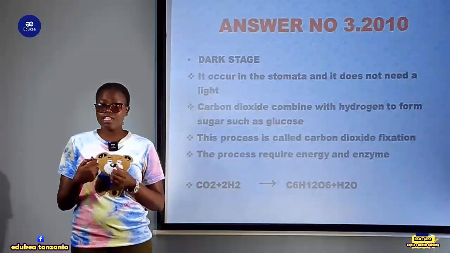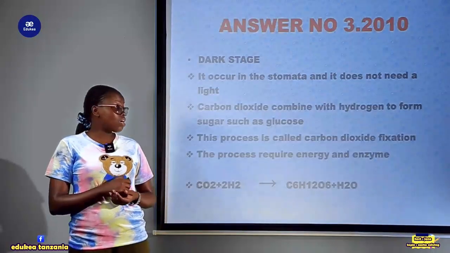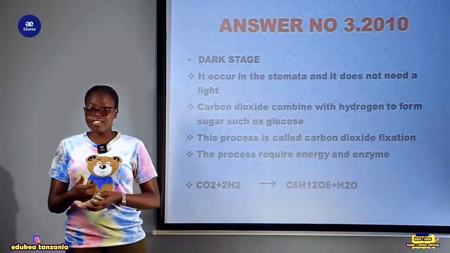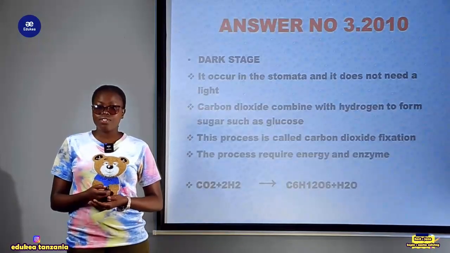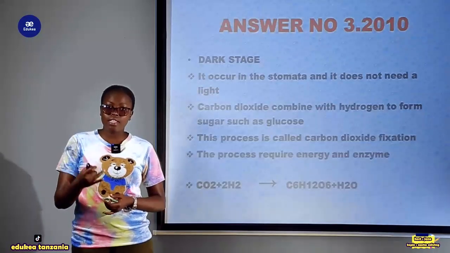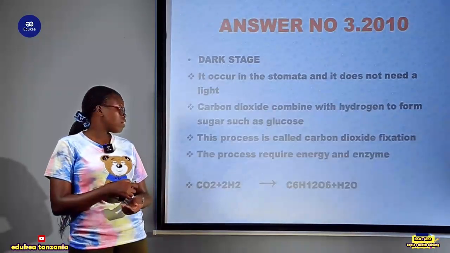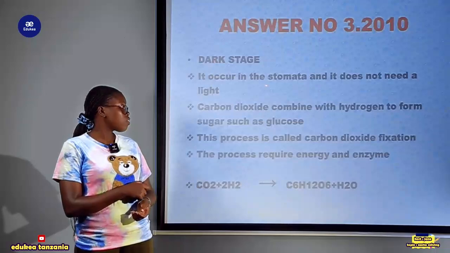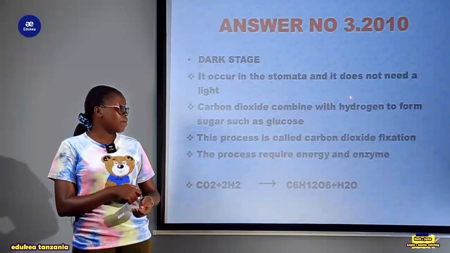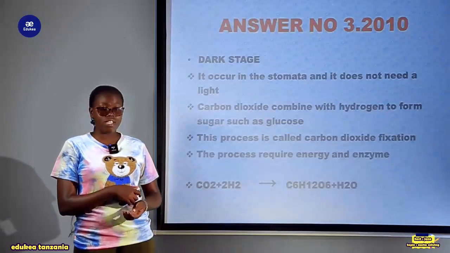And then another stage is the dark stage. This process takes place in the stomata. So this is another site for photosynthesis. So photosynthesis takes place in two places in the plants, in the chloroplast and also in the stomata. So the dark stage occurs in the stomata and it does not need light. Carbon dioxide combines with hydrogen to form sugar such as glucose.